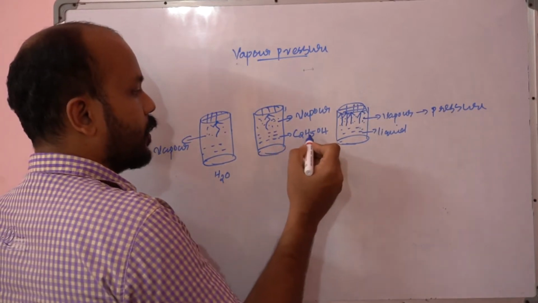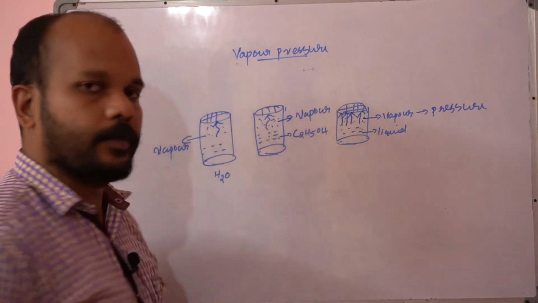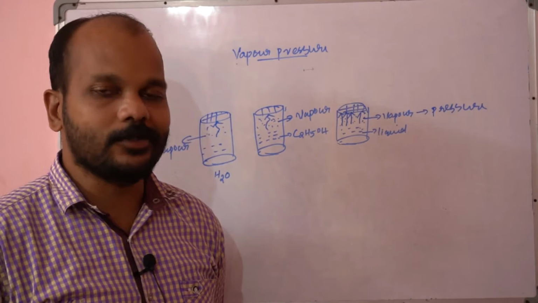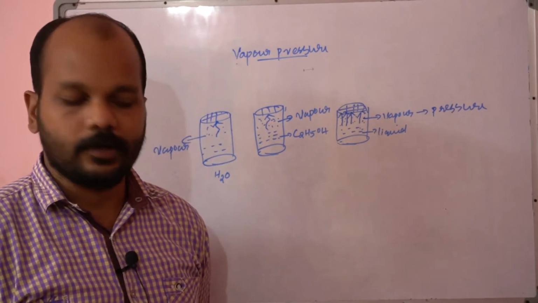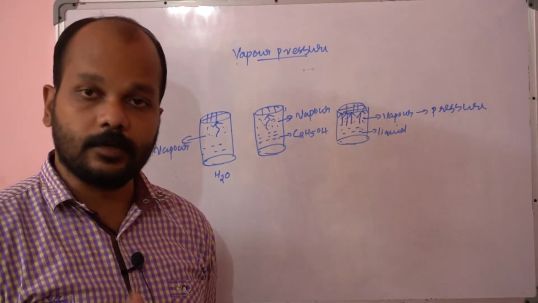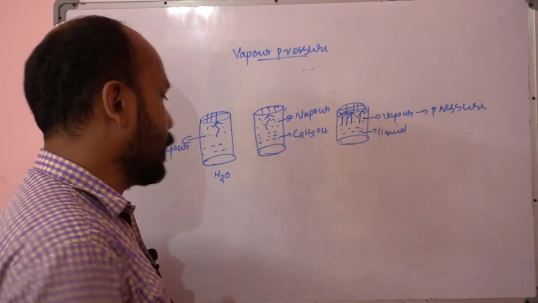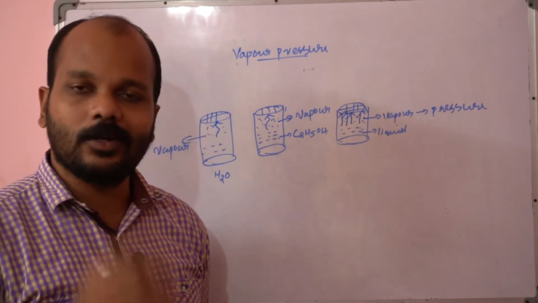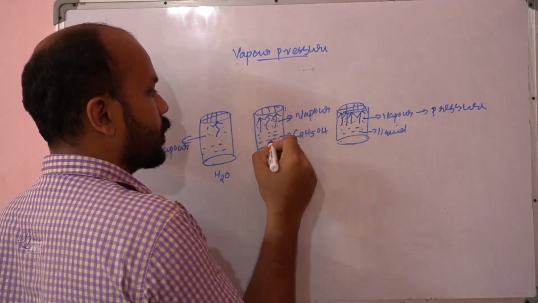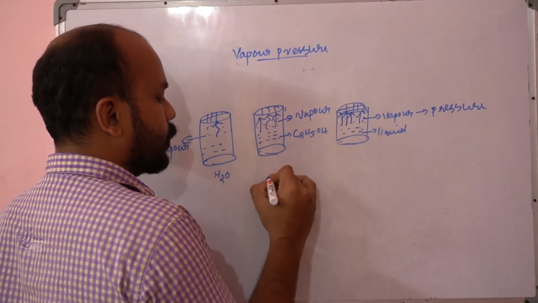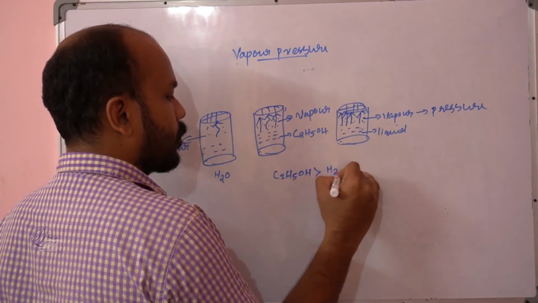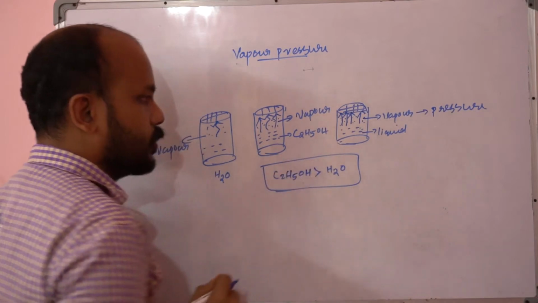Here, ethanol easily undergoes evaporation, right? If you pour some ethanol on the floor and come back after around 1 or 2 hours, you cannot see even a trace of ethanol, because it evaporates immediately even at room temperature. On the other hand, water is not like that. Water won't evaporate easily. So more vapor means more pressure, and the vapor pressure of ethanol is going to be higher than water.